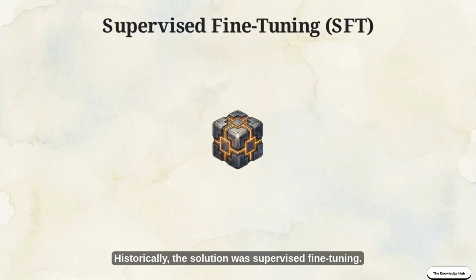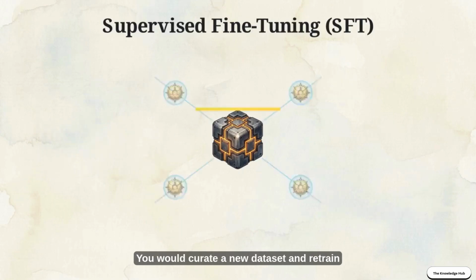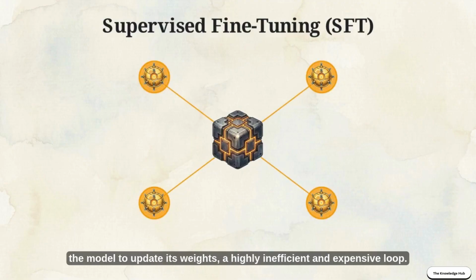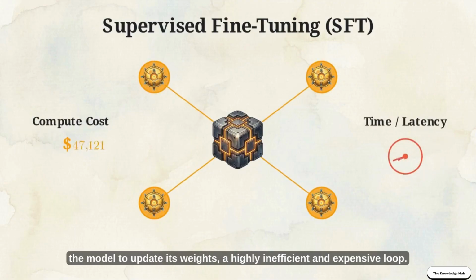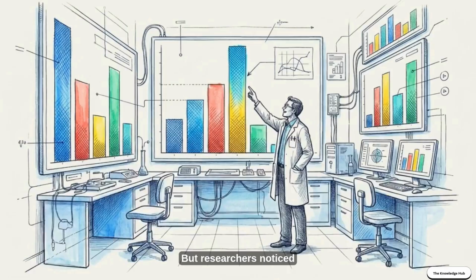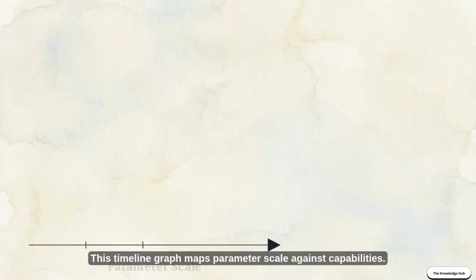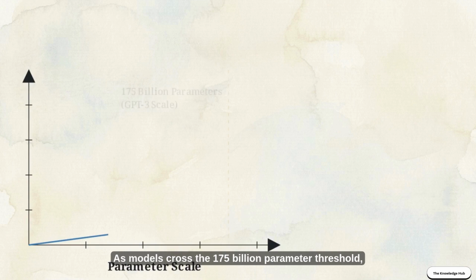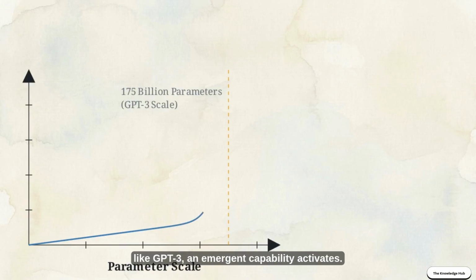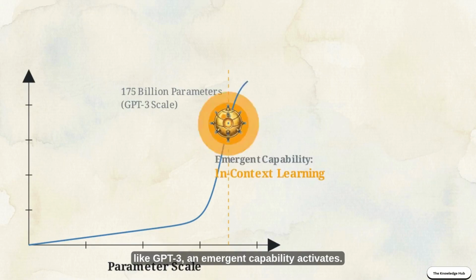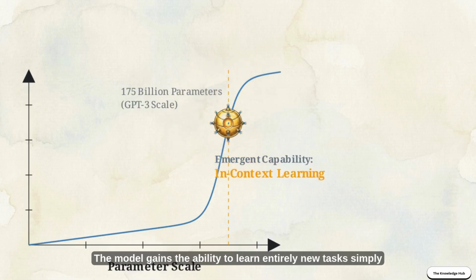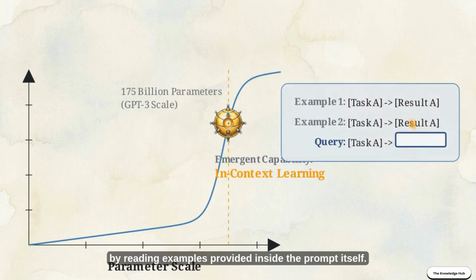Historically, the solution was supervised fine-tuning. You would curate a new dataset and retrain the model to update its weights, a highly inefficient and expensive loop. But researchers noticed an alternative behavior in models that reached a certain scale. This timeline graph maps parameter scale against capabilities. As models cross the 175 billion parameter threshold, like GPT-3, an emergent capability activates. The model gains the ability to learn entirely new tasks simply by reading examples provided inside the prompt itself.